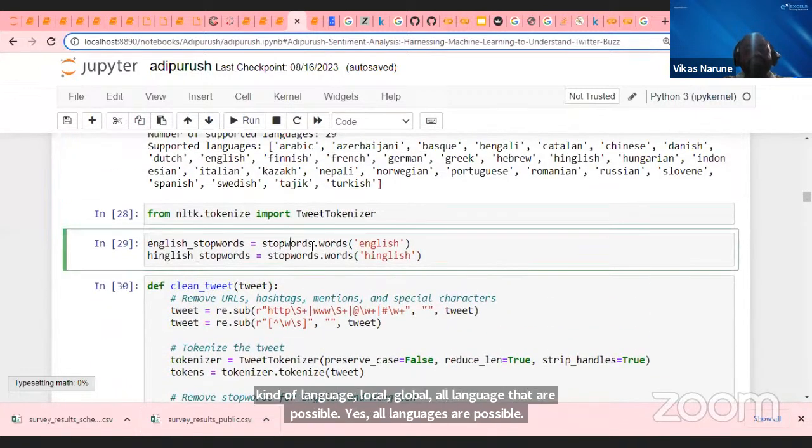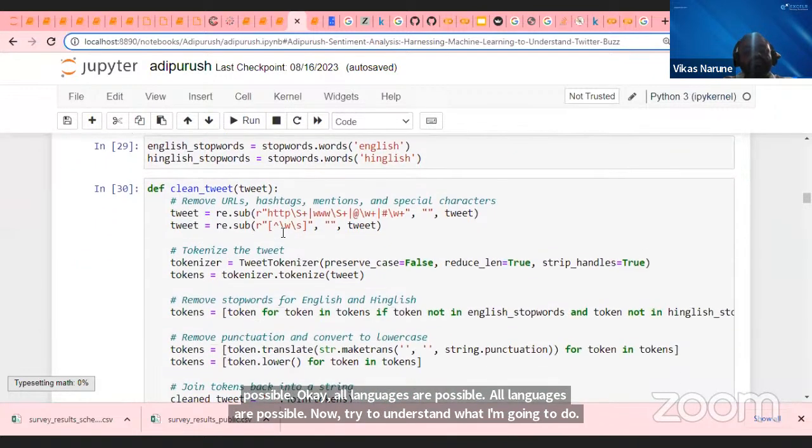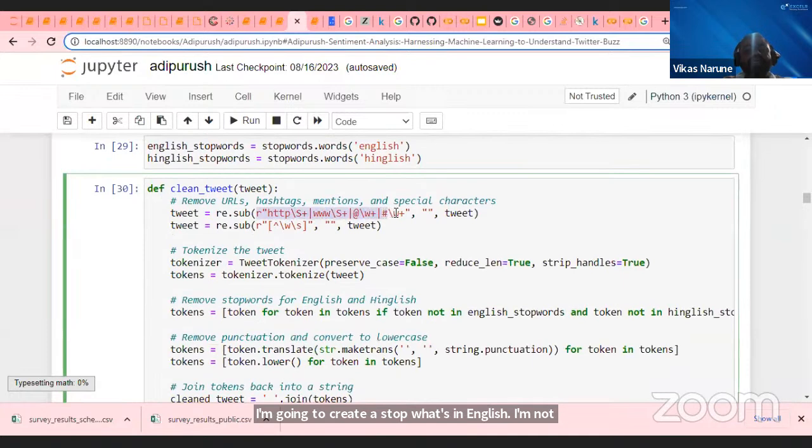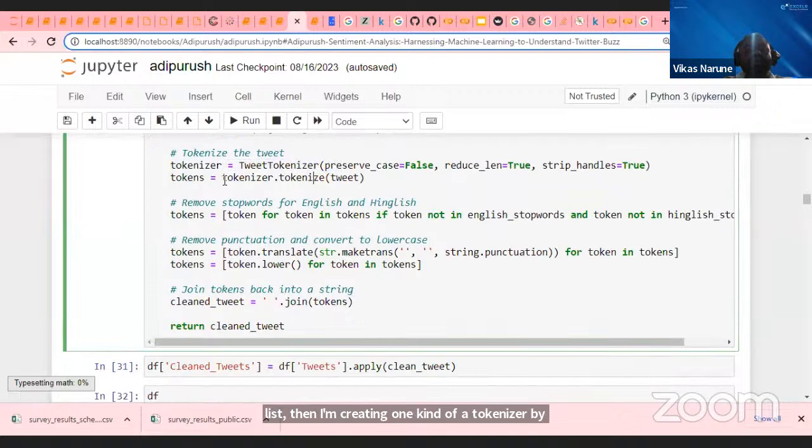I'm going to create stop words in English and Hindi, guys. I'm going to bring both sets of stop words and clean this kind of data: hashtags, special emojis, slash signs, oblique signs, HTTP, all these kinds of things. Special characters, hashtags, URLs, all go with this. I am creating one kind of a list, then I'm creating one kind of a tokenizer. By using the tokenizer, I'm going to convert them into words.